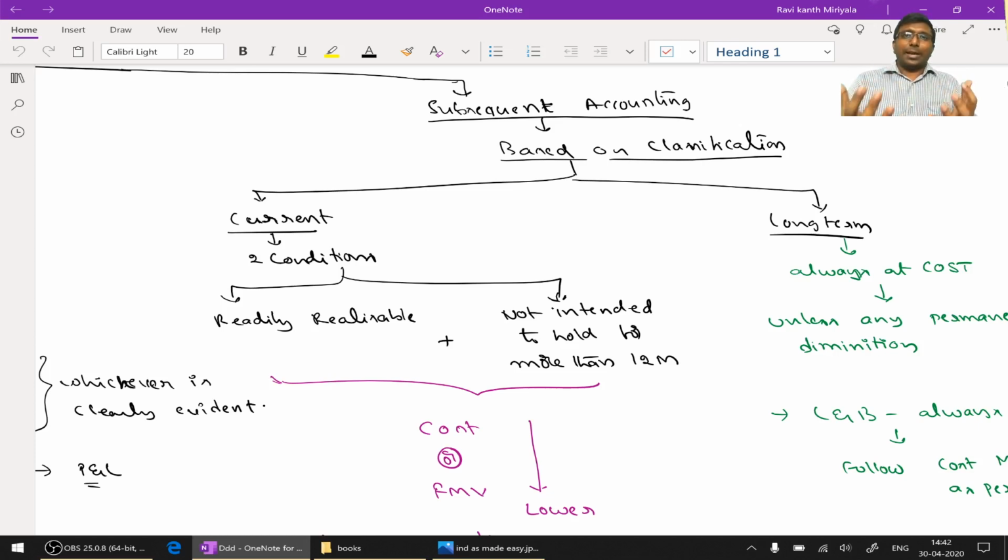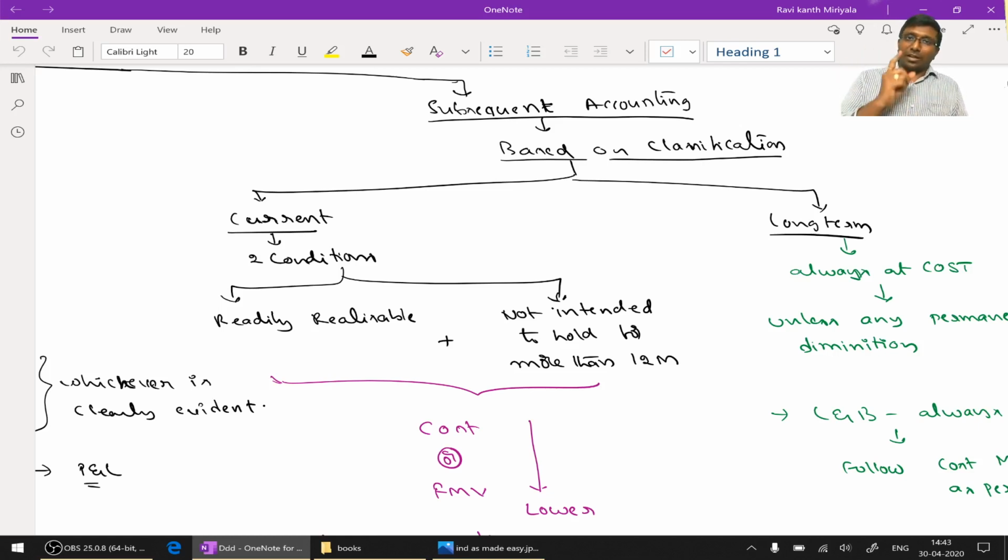Say for example, I purchased land and building for investment purpose. Now, even though my intention is to sell it within 6 months, that is less than 12 months, still I cannot classify the land and building as current investment. The reason, it does not satisfy my first condition of readily realizable. Land and building cannot be said to be readily realizable. That's why investment in land and building is always a long-term investment.